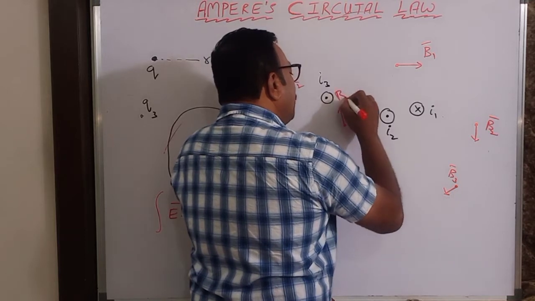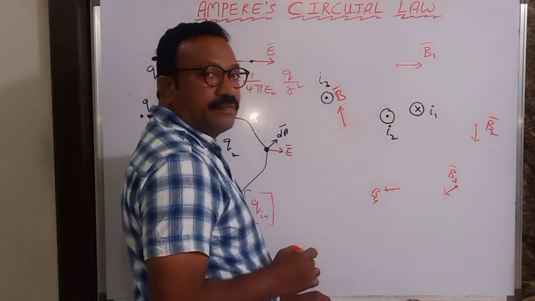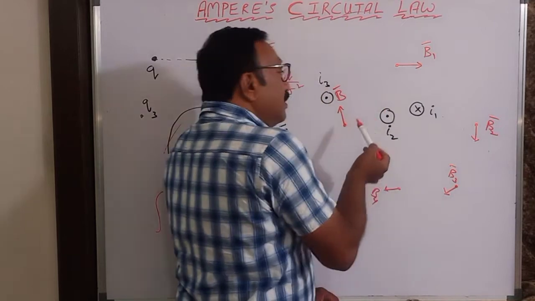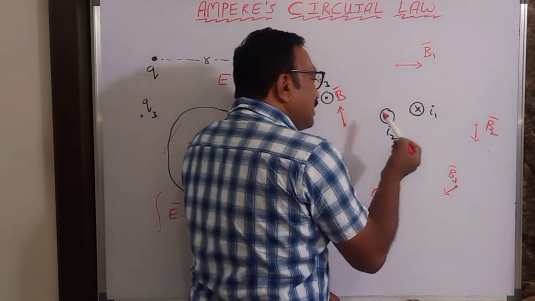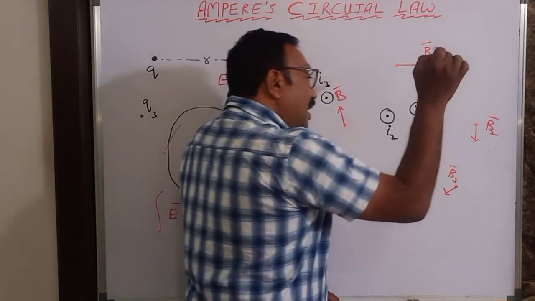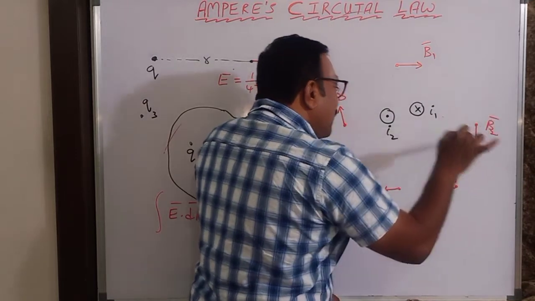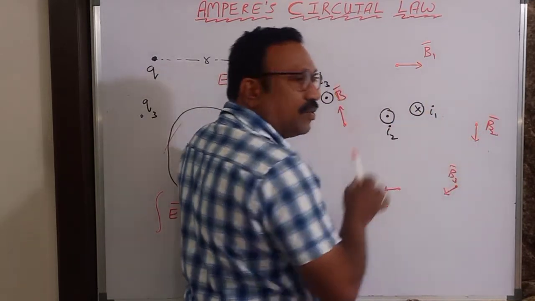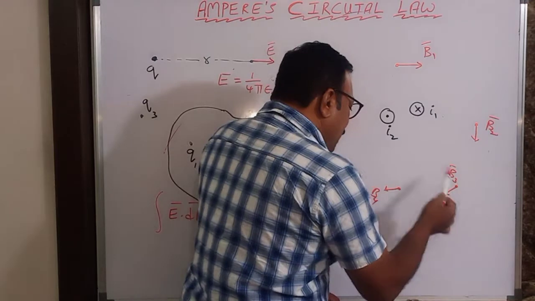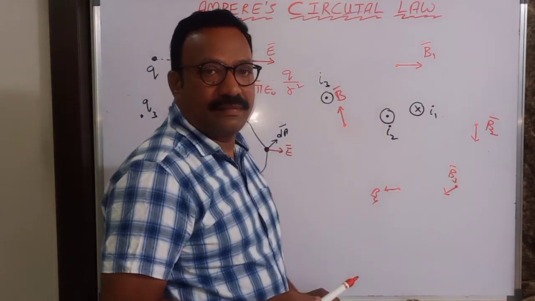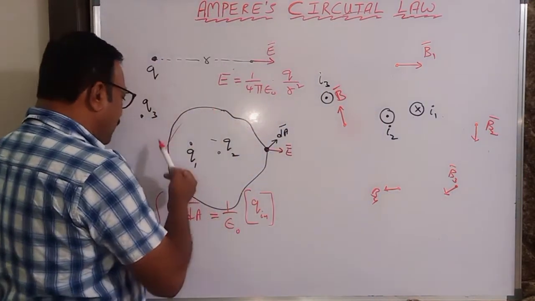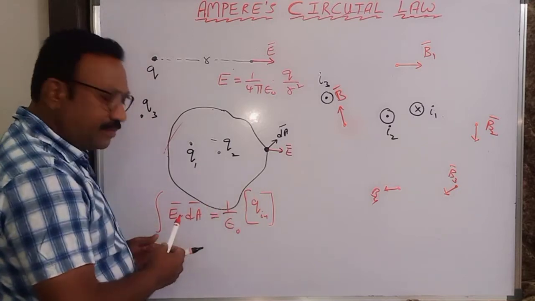No reason, just like that. So this is the resultant magnetic field due to these three current carrying wires, and at this point also, this is the resultant magnetic field due to these three wires. Similarly here and here. You can consider one point here, one point here, one point here, like that.